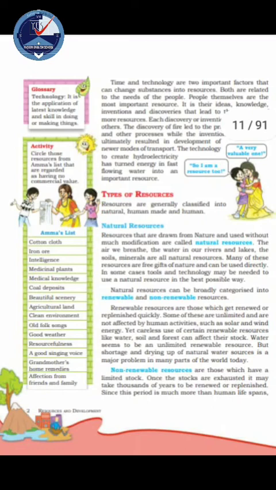Next, question number 2, tick the correct answer. Which one of the following does not make a substance a resource? Utility makes a resource, value makes a substance a resource, but quantity is the answer. Which one of the following is a human-made resource? Medicine to treat cancer is the answer here.